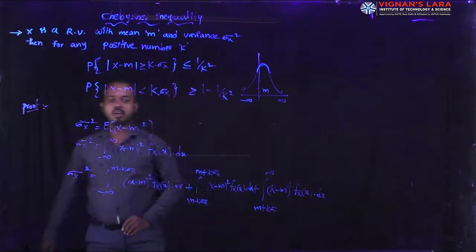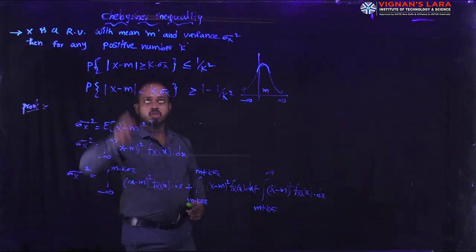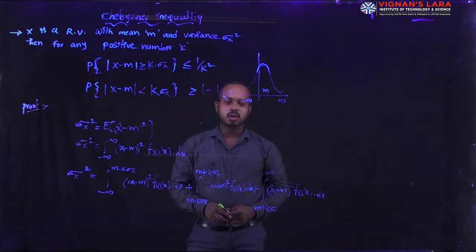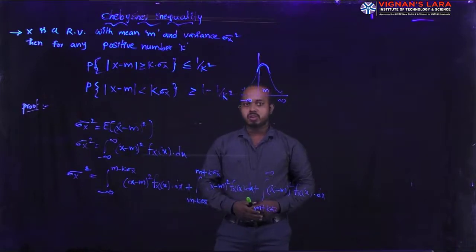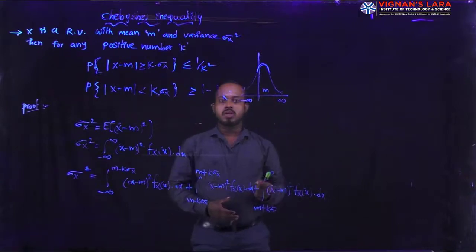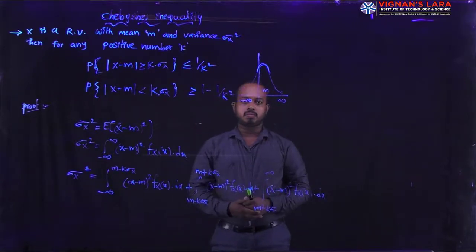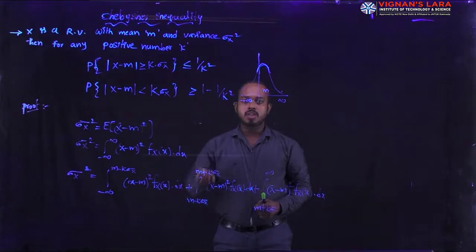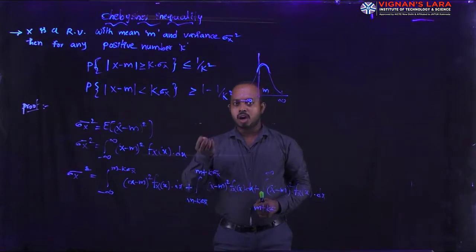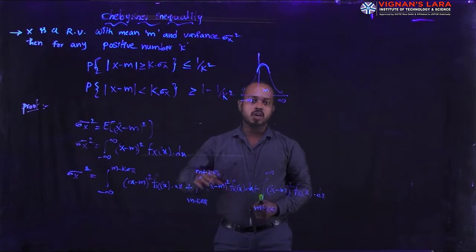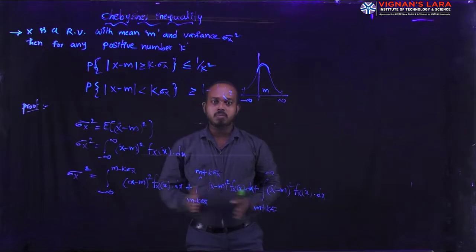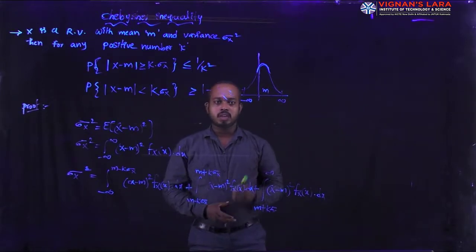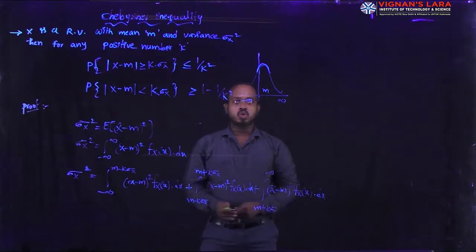Okay students, coming to the next topic. The next topic is Chebyshev inequality. Why are we using this Chebyshev inequality? It is mainly used for finding the dispersion or deviation of a curve at an upper bound. It is easy to measure how much deviation appears in the upper bound of a curve. We can easily find it by using the Chebyshev inequality. We have a number of theorems, and among those the Chebyshev inequality is the most powerful tool. It can be used to calculate the deviation of the upper bound.